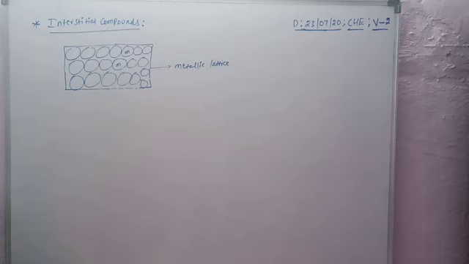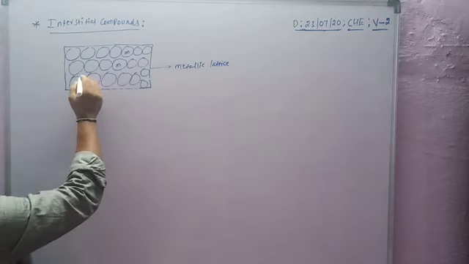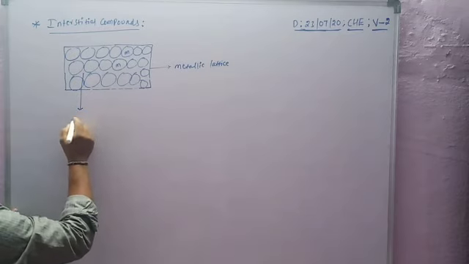In the metallic lattice, the small holes are the interstitials.